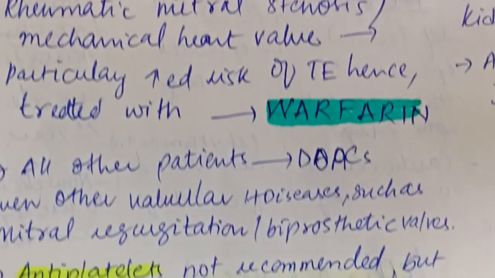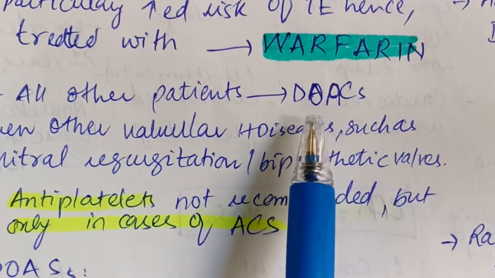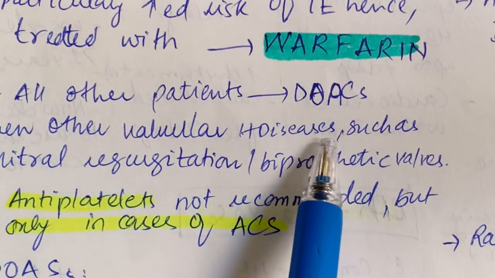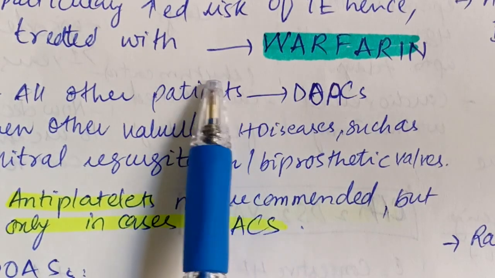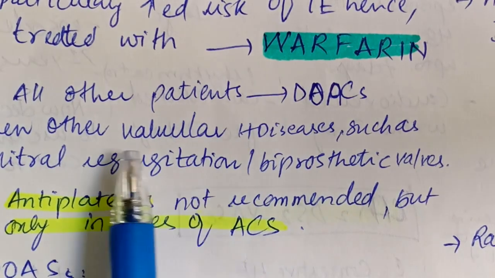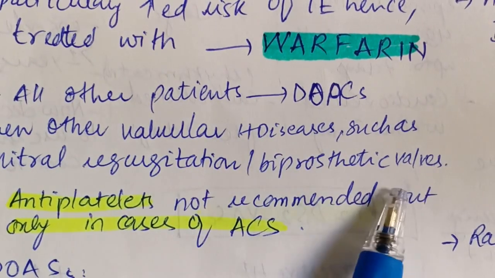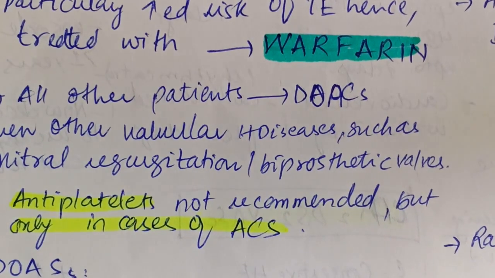For all other patients, the drug of choice for anticoagulation is direct oral anticoagulants, even with other valvular heart diseases. Not all valvular heart diseases get warfarin, only the rheumatic ones and the mechanical heart valves. Other valvular heart diseases like mitral regurgitation and bioprosthetic valves can be treated with direct oral anticoagulants.